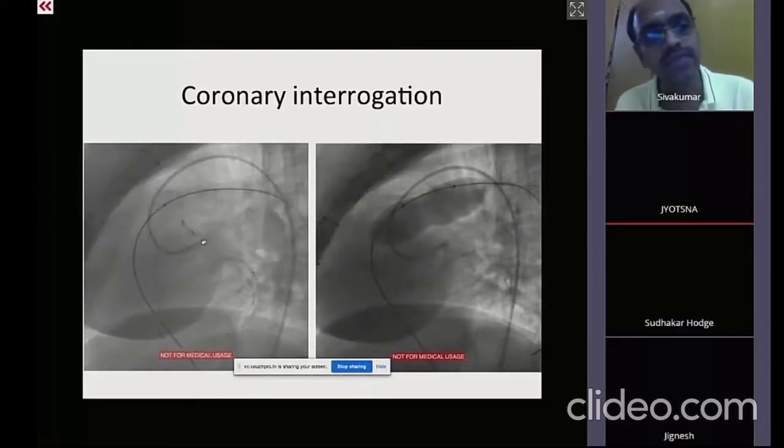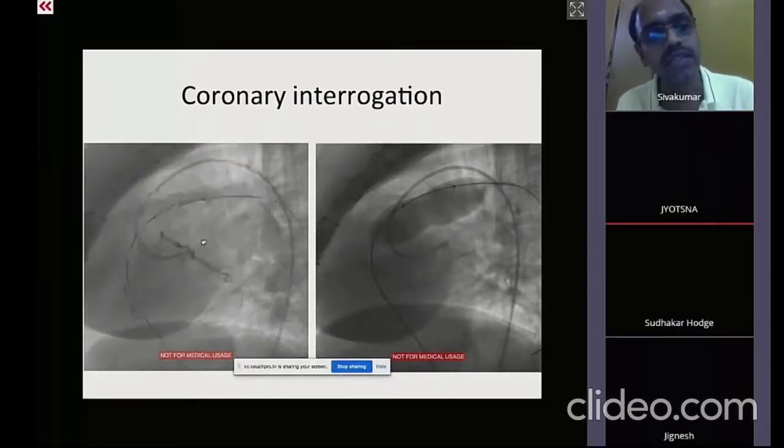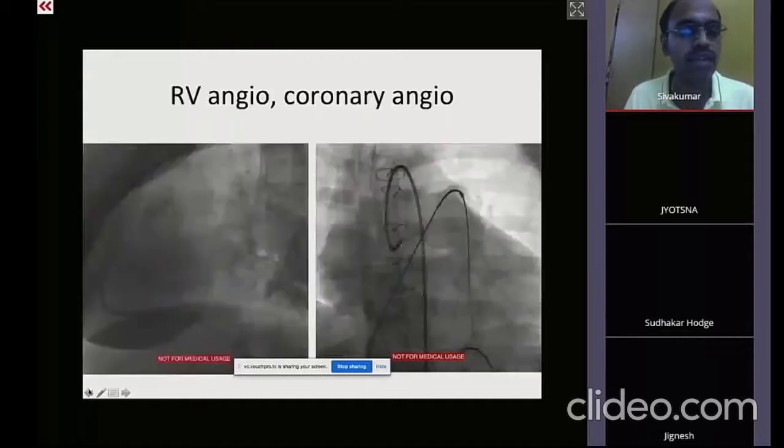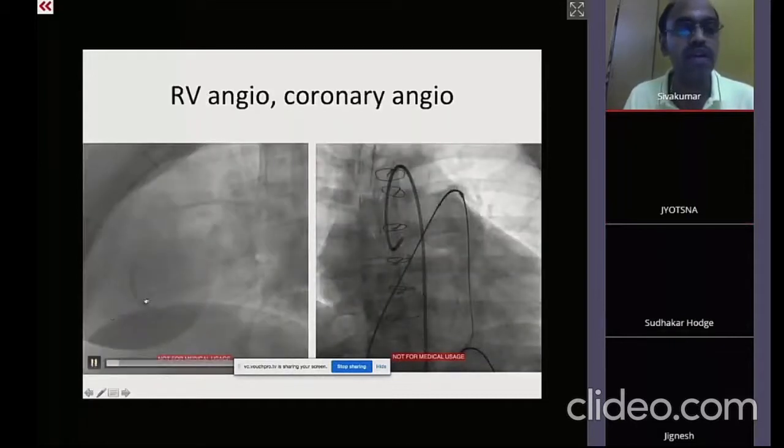But pigtail has multiple holes. So the assessment of the PR is going to be effective? It's not done for PR assessment, madam. It is done for measurement. So we are actually taking the measurement.